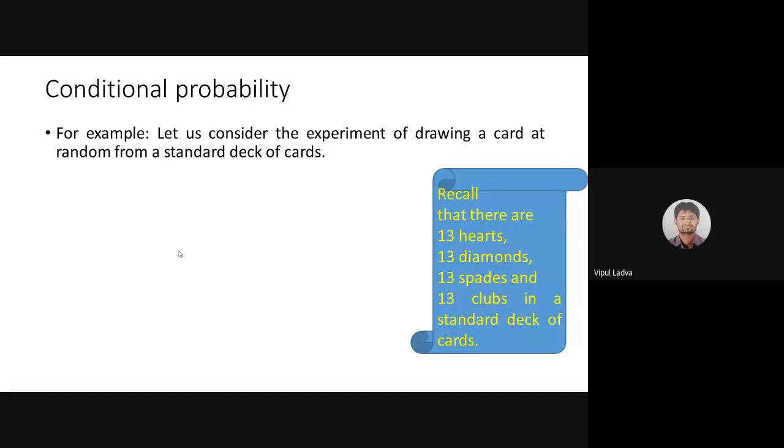In that, the 52 cards are divided into 4 suits. Each suit contains 13 cards.